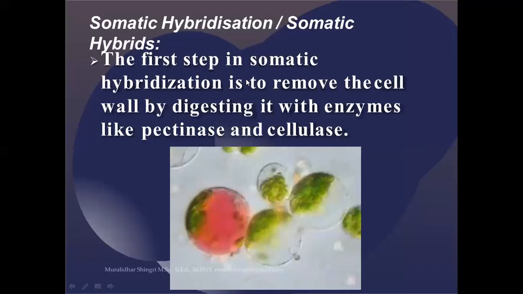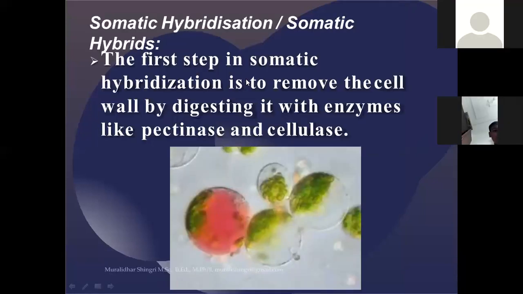Now, according to the NCERT part, there is one thing that is mentioned, called somatic hybridization or somatic hybrids. So, what exactly does it mean? Let us understand. You know that each and every cell is made up of a cell wall, and it has some internal parts, its DNA and all that. So, suppose you take a single cell. What exactly does this system deal with? We'll talk in detail about that.